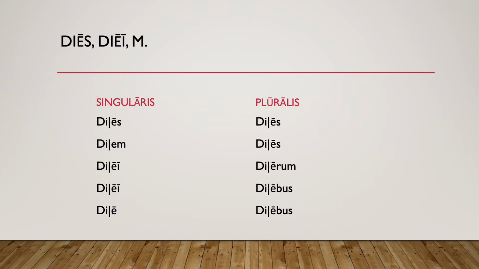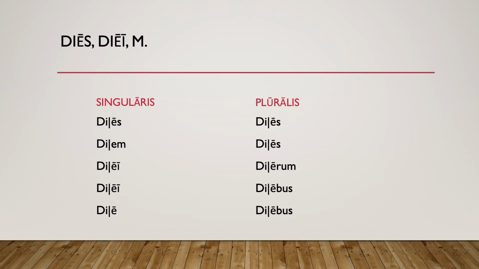Okay, let's talk about our first subject in the video, the fifth declension. Here we can see our paradigm noun in the fifth declension, dies, diei, masculine. What I mean by paradigm noun is that all nouns in the fifth declension are going to decline just like dies, diei. So if we learn how dies declines, we know how every other fifth declension noun is going to